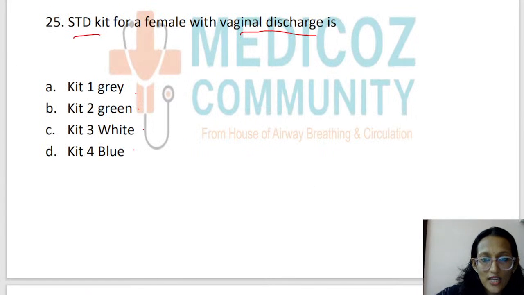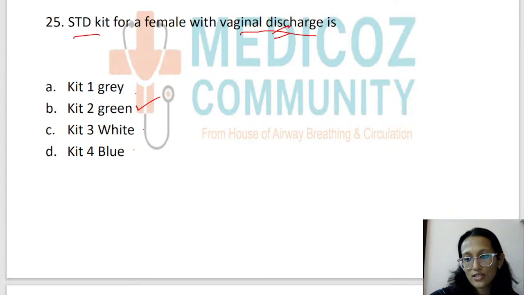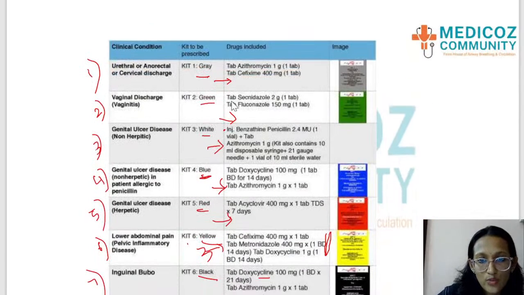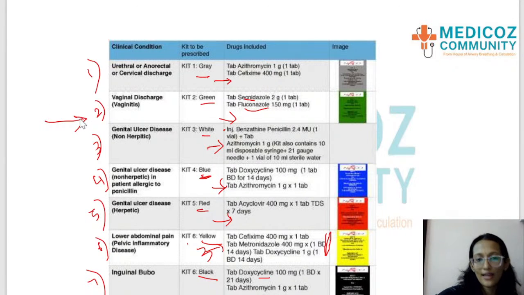So this is vaginal discharge. I was talking about vaginal discharge or vaginitis. So it is kit green, which is the second colored kit. Okay, second colored kit was the kit for vaginitis or vaginal discharge, which has secnidazole 2 gram and fluconazole 150 mg. So that was the answer to our last question.